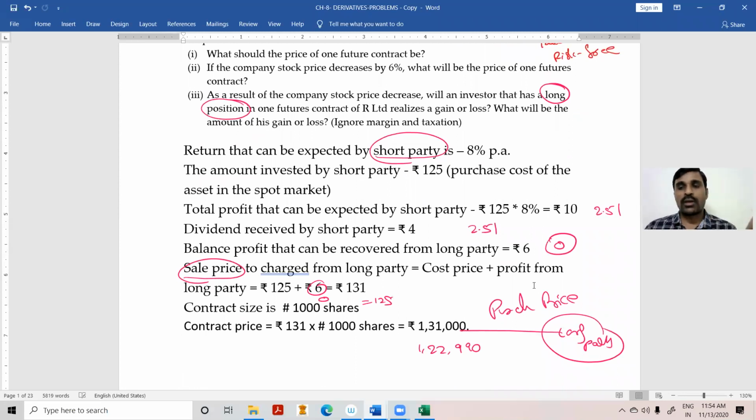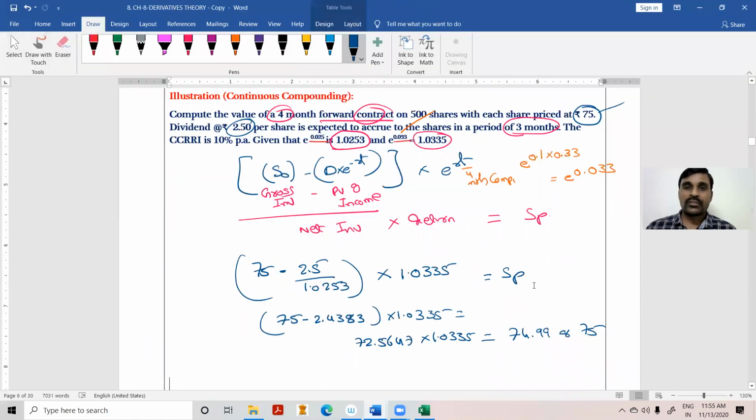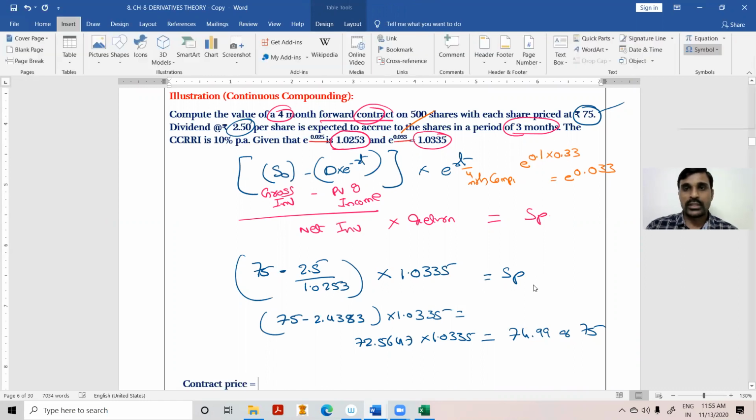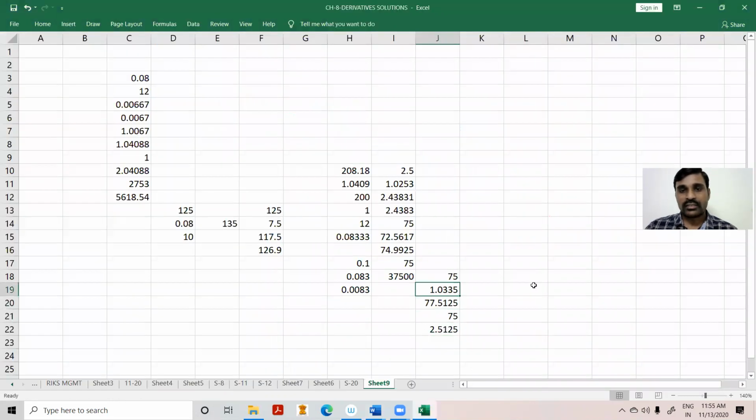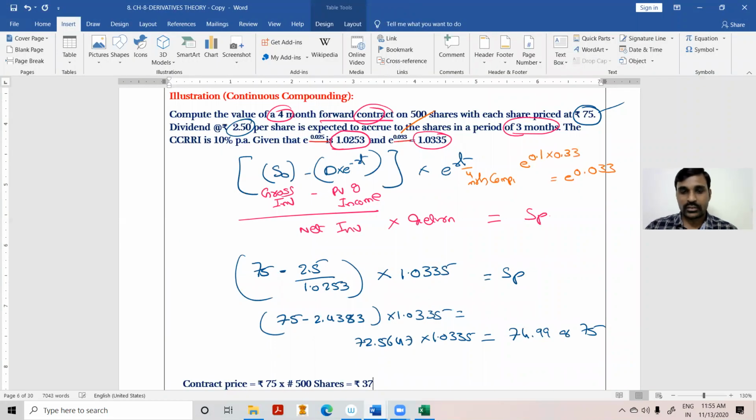So whatever the total profit we want, we are getting the entire profit from the company itself. So therefore, our cost price is 75 and the sale price, the forward price, is also 75. Therefore, contract price is equal to rupees 75. How many shares are there? Rupees 75 into 500 shares, that is 75 into 500, which is 37,500.